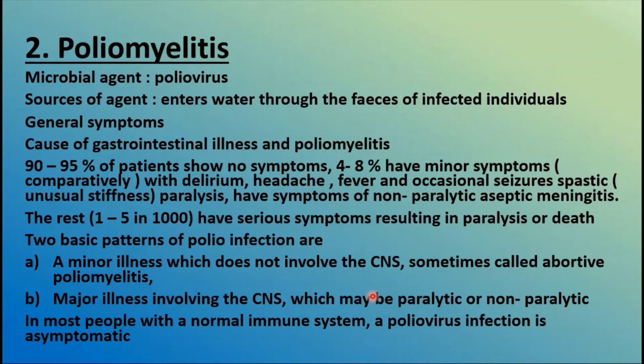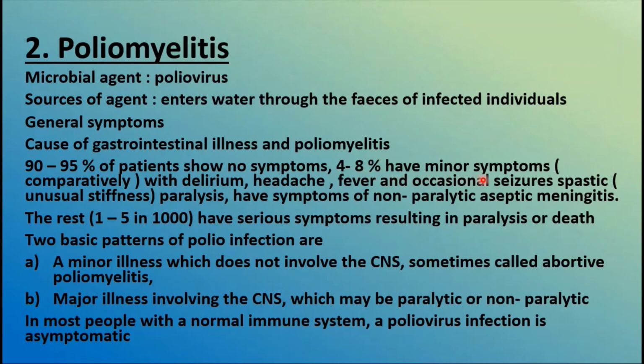Then moving to poliomyelitis. So here obviously the agent is poliovirus and the source of the agent enters water through the feces of an infected individual. That means again it is through oral ingestion only, that means transmitted by ingestion. And the general symptoms that we are getting of poliomyelitis is gastrointestinal illness, where about 90 to 95% of patients are going to show no symptoms.